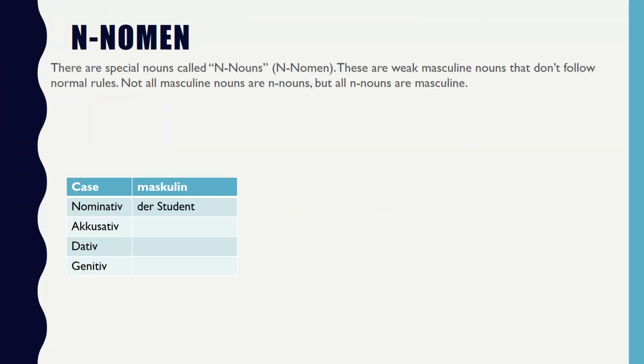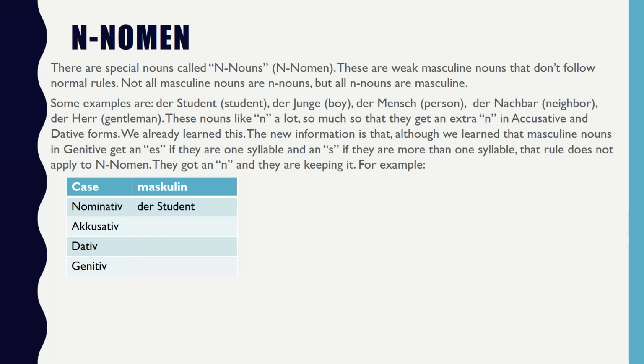We also need to talk about N nouns. There are special nouns called N nouns. These are weak masculine nouns that don't follow normal rules. Not all masculine nouns are N nouns, but all N nouns are masculine. Some examples are der Student, student, der Junge, boy, der Mensch, person, der Nachbar, neighbor, der Herr, gentleman. These nouns like N a lot, so much so that they get an extra N in accusative and dative forms.